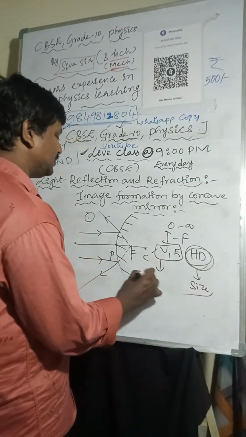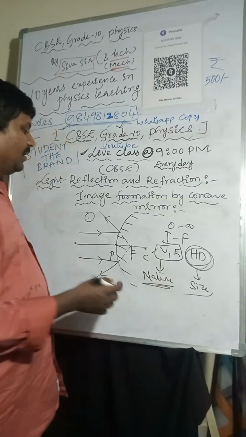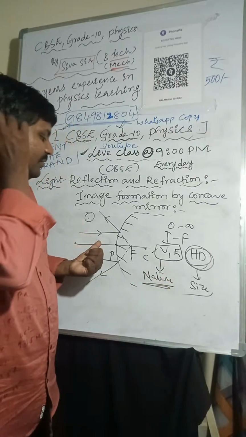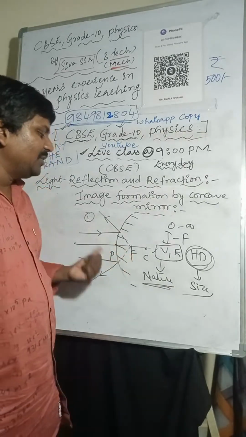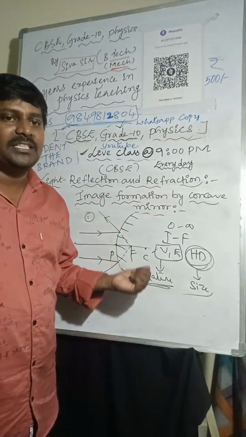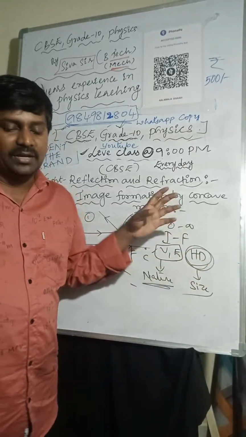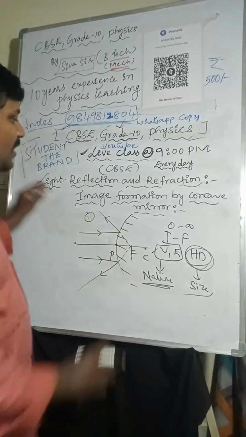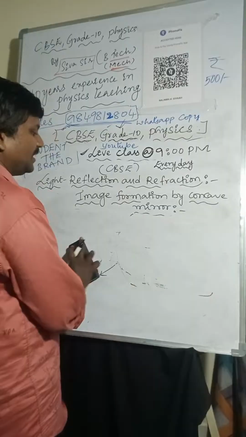These are two different points, so in the exam they will ask separately. If the object is placed at infinity in a convex mirror, where will the image form and what is the nature of the image? The image will form at the focus. The nature of the image is virtual and erect, and the size is highly diminished. That is about the first convex mirror image formation.